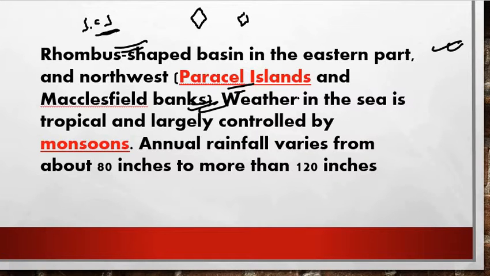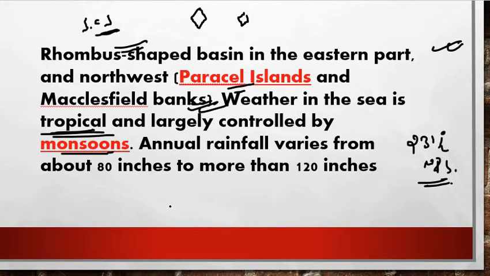Right? Next, the weather in the sea is largely tropical. So what kind of weather is there in the sea? That is tropical weather, right? Whatever weather you have in the tropical region, similarly you will find at the tropical levels, largely controlled by the monsoon. Now comes tropical weather. What the tropical includes is 23.5 degrees north and south, right? So this is your tropical